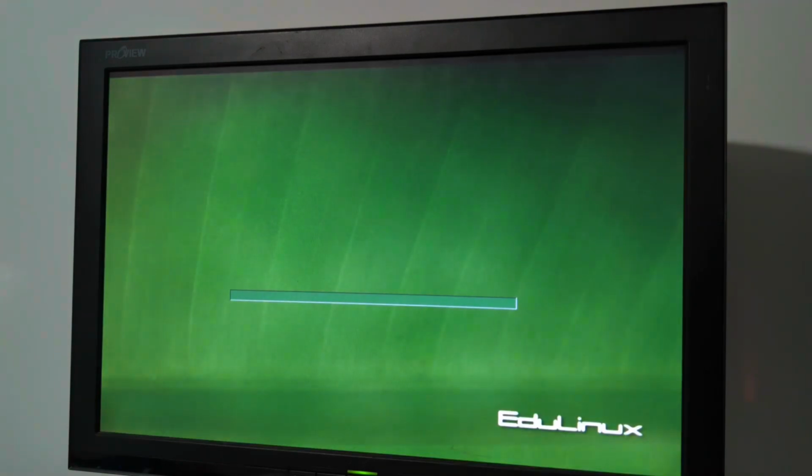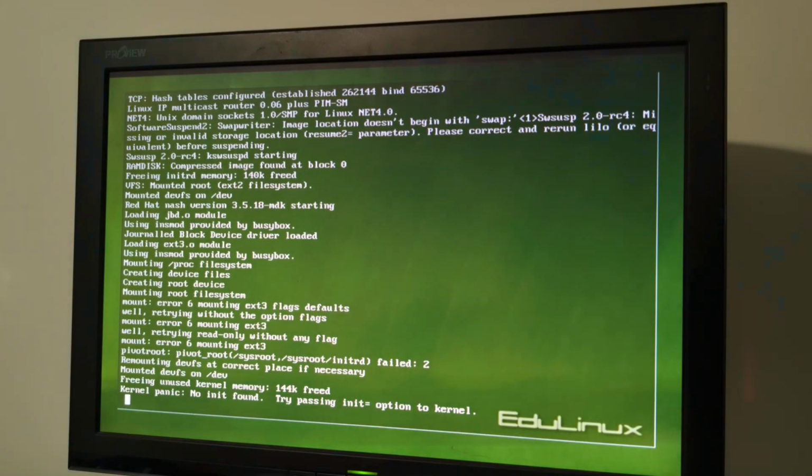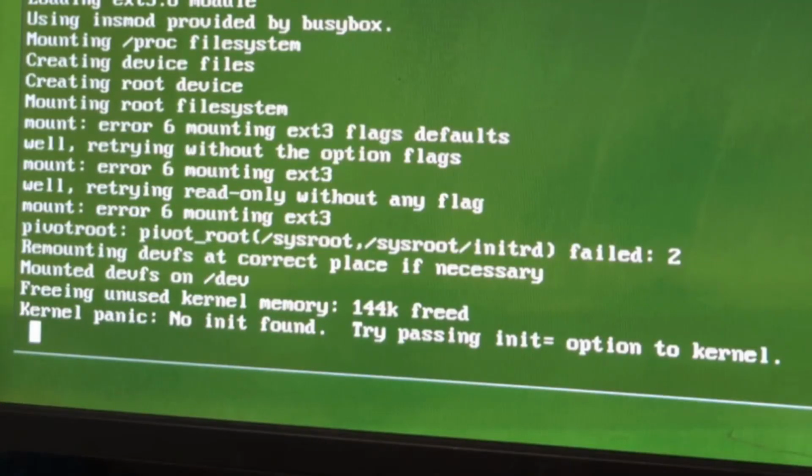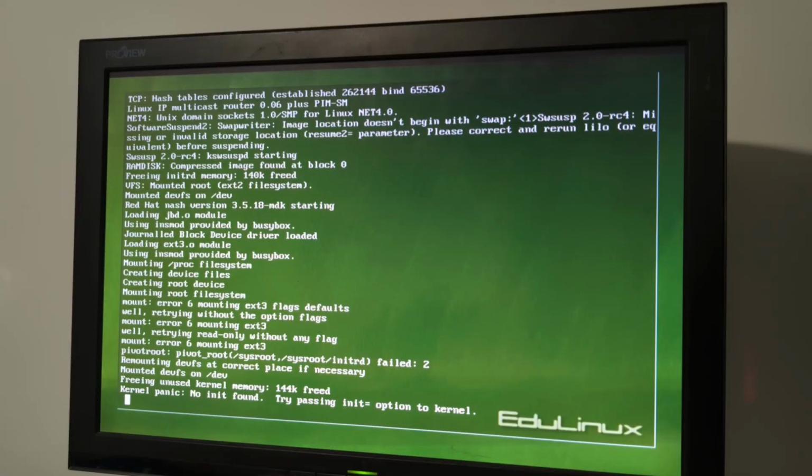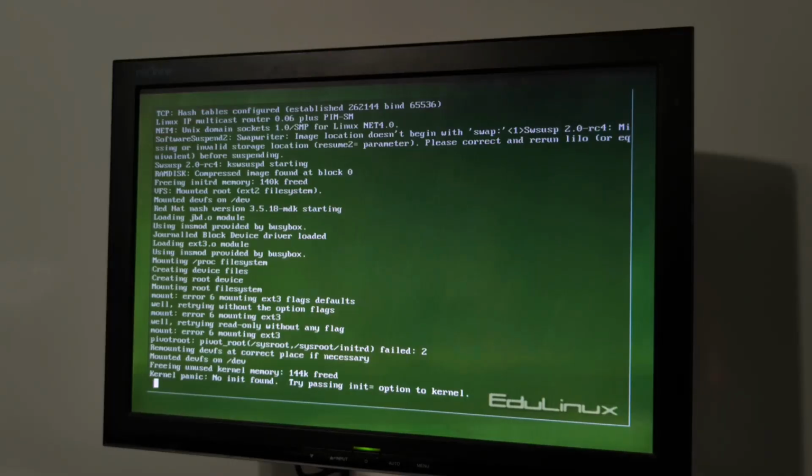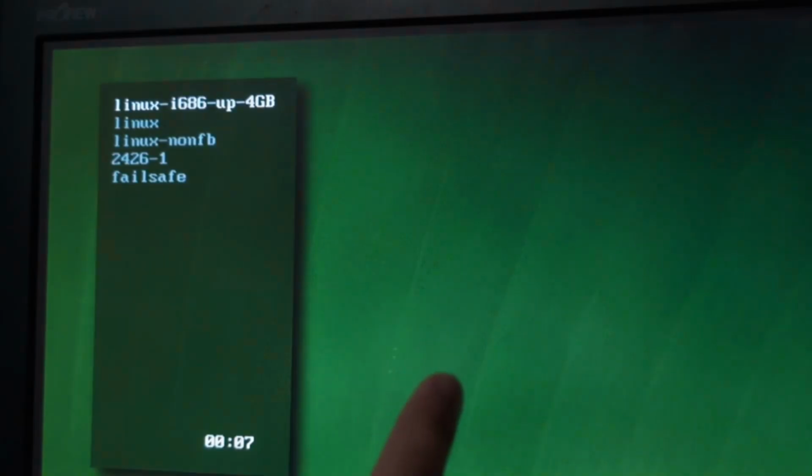And... so far so good. Oh. Okay, maybe I should have picked the first option. Let's try again. Oh, of course I have to force power off. And this time we're gonna pick the first option.